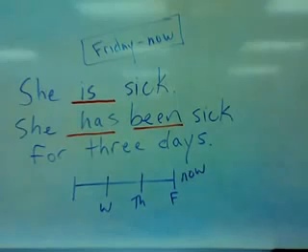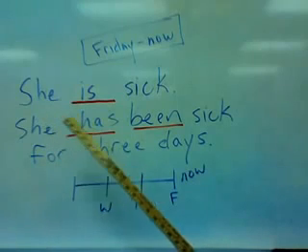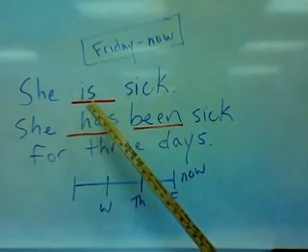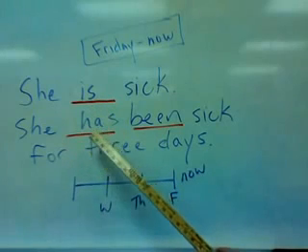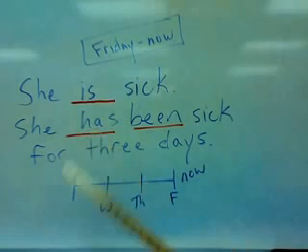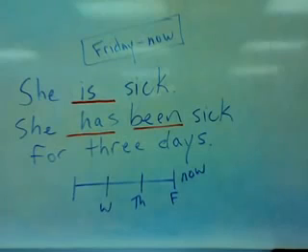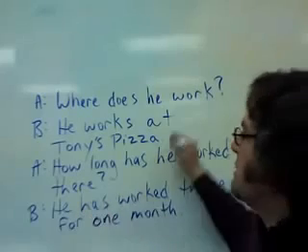If you change the subject to she, the verb changes to is. She is sick. And then in the present perfect tense, use has. She has been sick for 3 days.